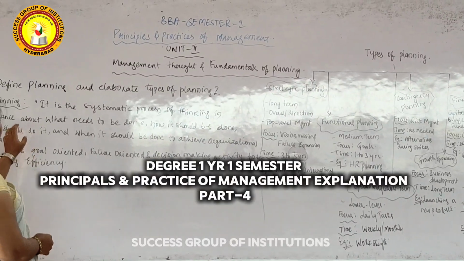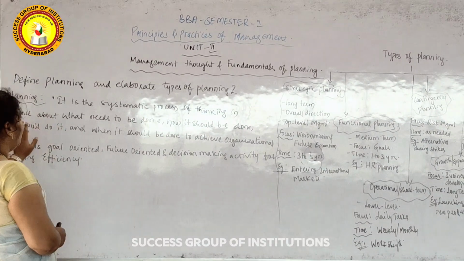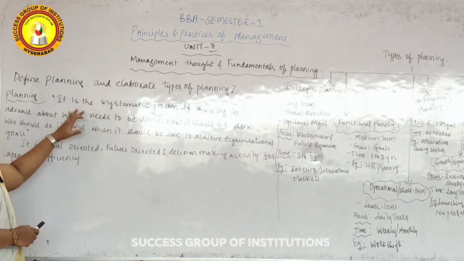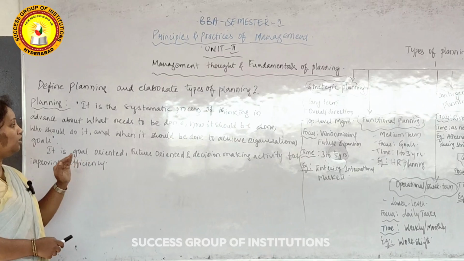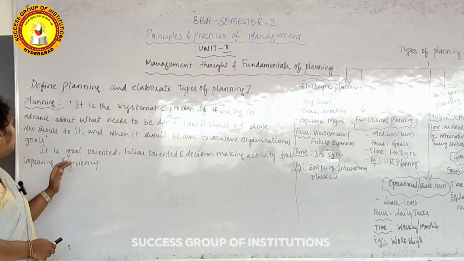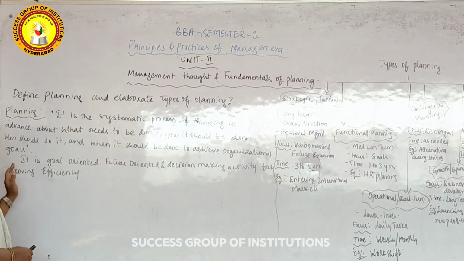Next question is an important question: define planning and elaborate types of planning. First, what is the definition of planning? It is a systematic process of thinking in advance about what needs to be done, how it should be done, who should do it, and when it should be done to achieve the organizational goals.